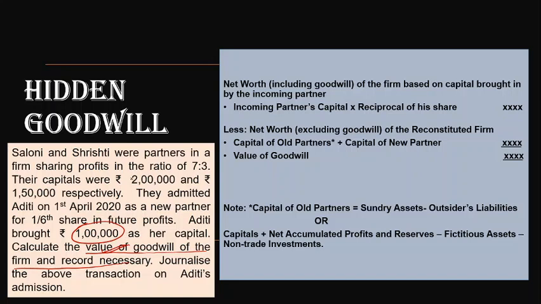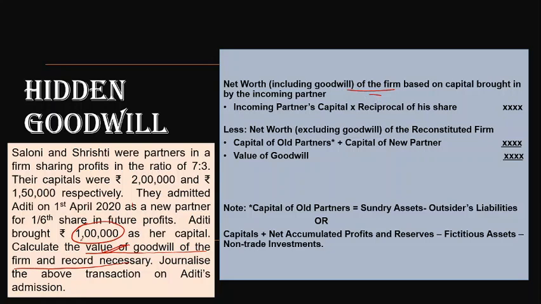What we have here are the capitals of existing partners and the new partner's capital amount. Just follow this step and understand. The first step is to find out the net worth of the firm. Net worth of the firm is the total capital, what the capital should be.